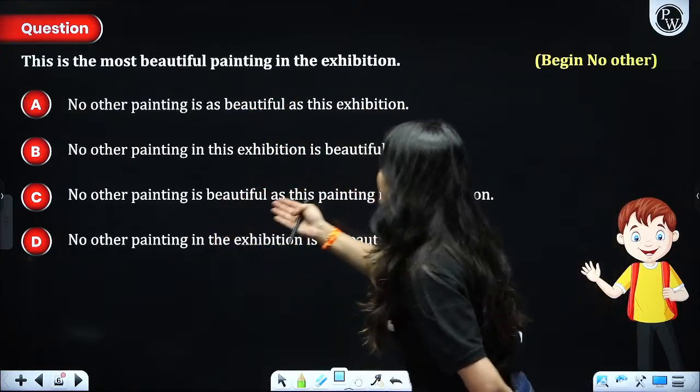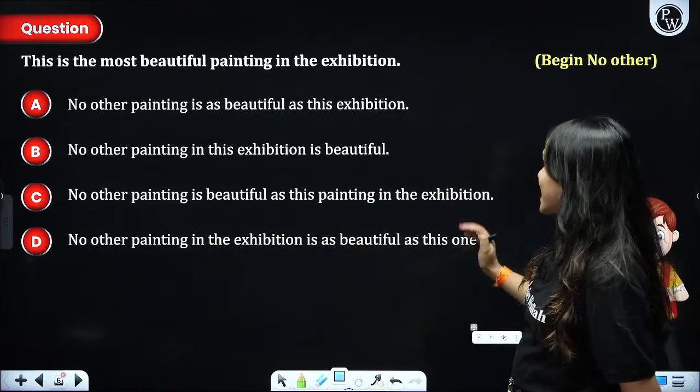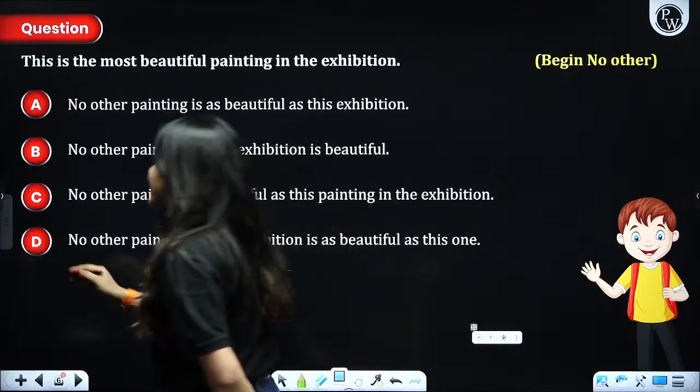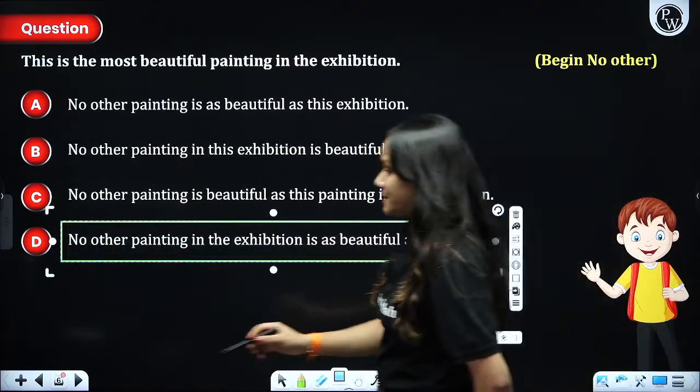No other painting is as beautiful as this painting in the exhibition. No. No other painting in the exhibition is as beautiful as this one. This is going to be our most appropriate answer to the question.